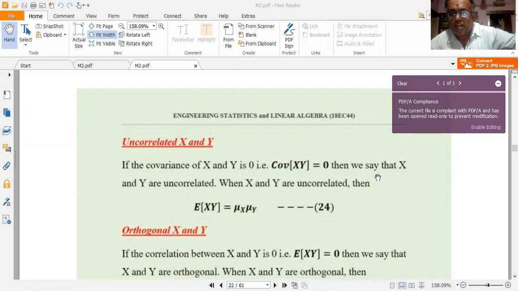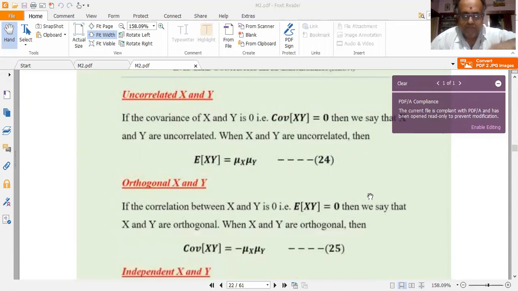So when x and y are uncorrelated, E of xy is equal to mu x into mu y. Call it equation 24.